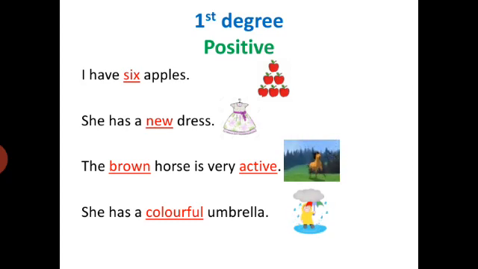The brown horse is very active. Here brown and active are adjectives and these are positive degrees of adjectives, as the horse is not being compared with any other horse in this sentence. She has a colorful umbrella. Here colorful is an adjective and this is a positive degree of comparison, as this umbrella is not being compared with any other kind of umbrellas.